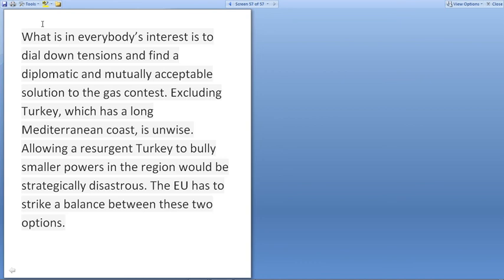So it is in everybody's interest to nail down the tensions and find a diplomatic and mutually acceptable solution to the gas contest. Excluding Turkey, which has a long Mediterranean coast, is unwise. Allowing a resurgent Turkey to bully smaller powers in the region would be strategically disastrous. The European Union has to strike a balance between these two options. So this is regarding the European Union and Turkey, and how they should go only for diplomatic talks.